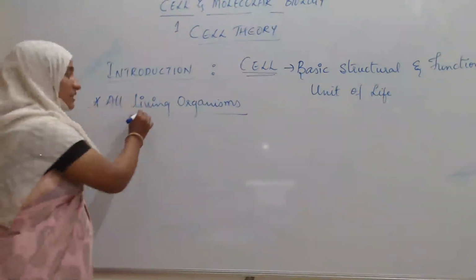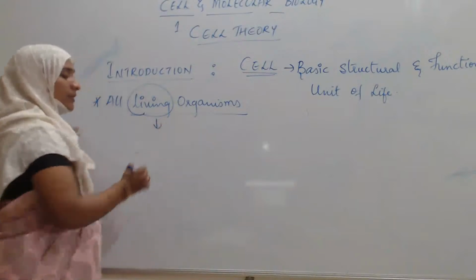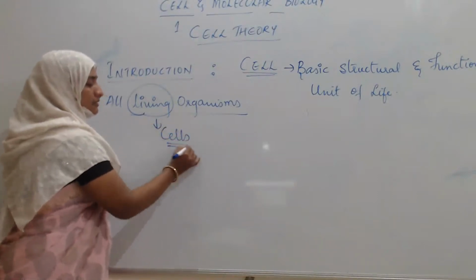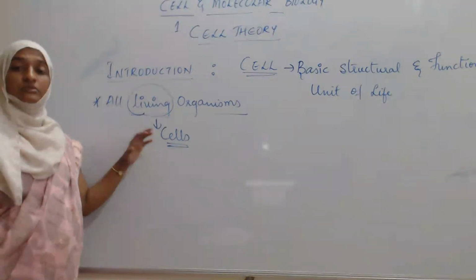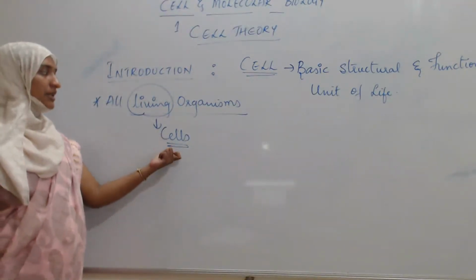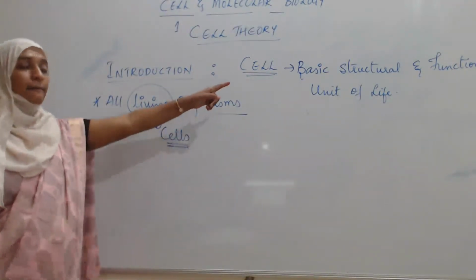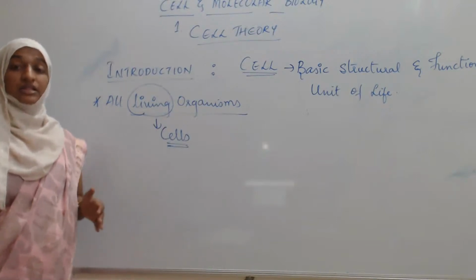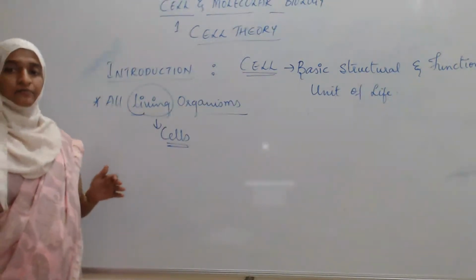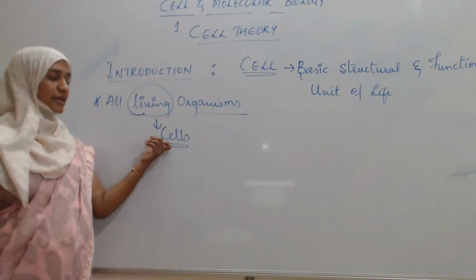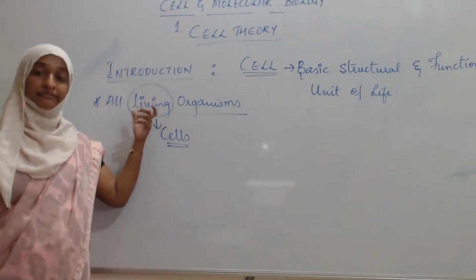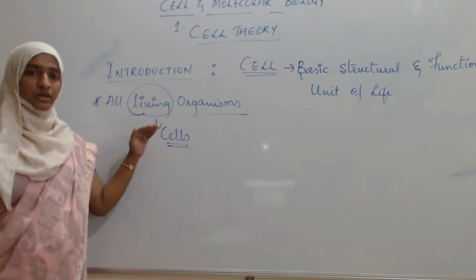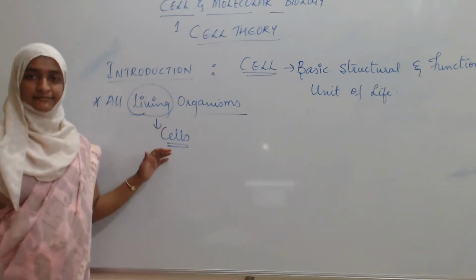Because living means they are composed of cells. So that is the reason we are calling the cell the basic structural and functional unit of life, or of living organisms. They have life because they are composed of cells.